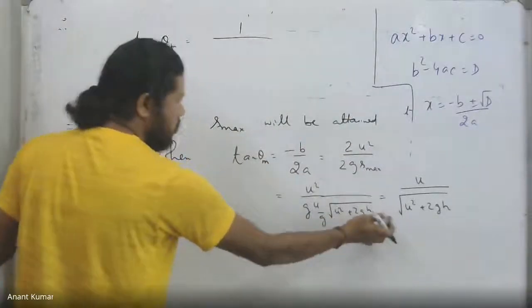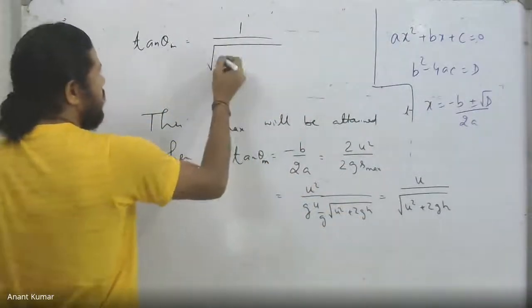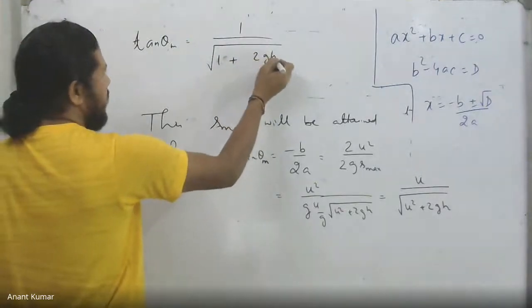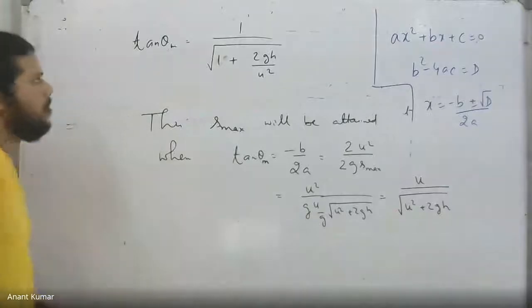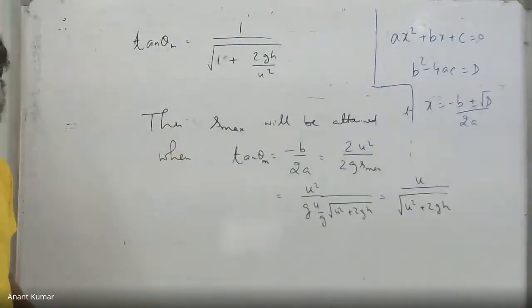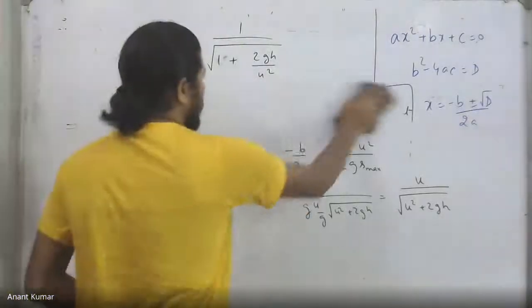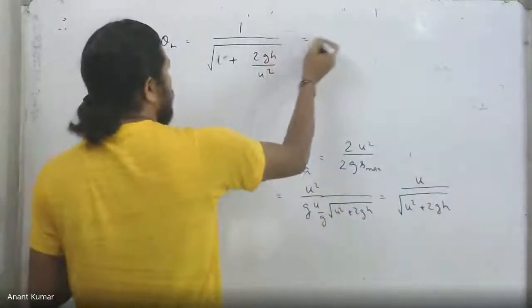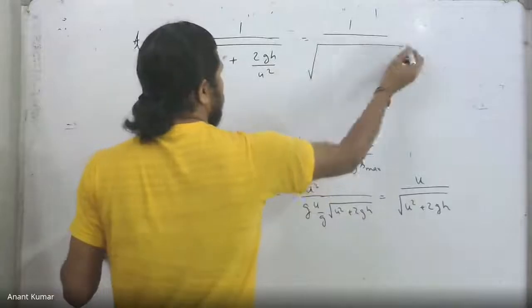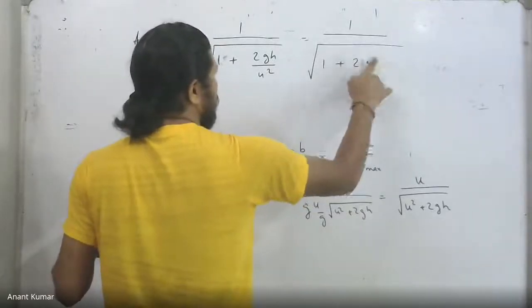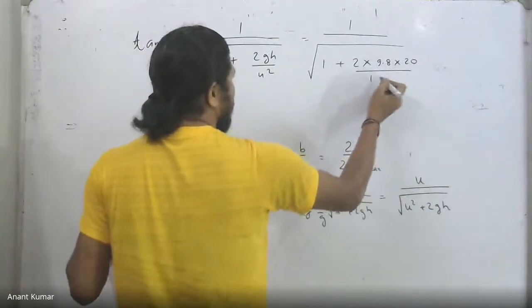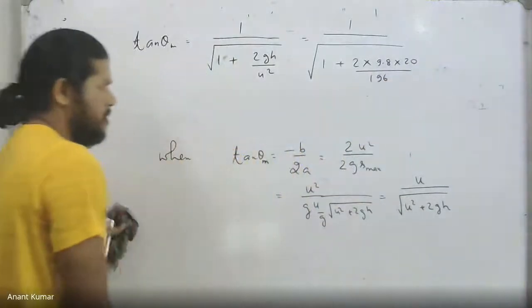I just pull out this u square and cancel it out to get u 1 plus 2gh upon u square. Okay. And if I put the numbers, we have to plug the values in this case, that turns out to be 1 upon root over of 1 plus 2 into 9.8 into 20 divided by 196, 14 square basically.